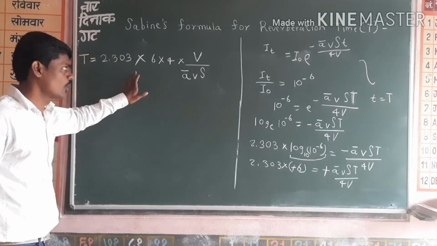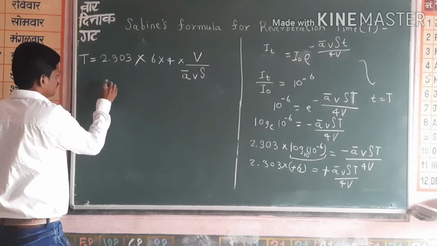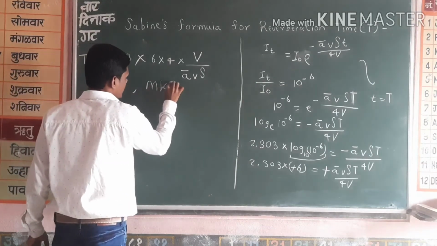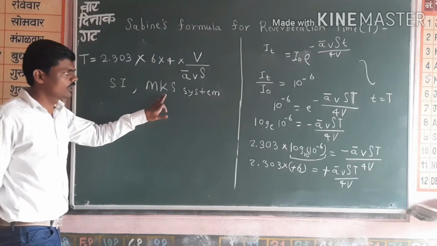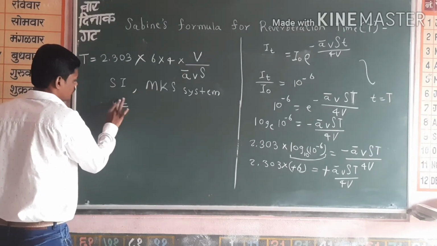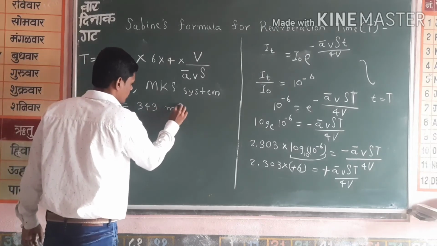So this is the formula. Now we have the velocity of sound. In SI unit or MKS system, that is meter kilogram second, in this system the velocity of sound, small v, is 343 meters per second.